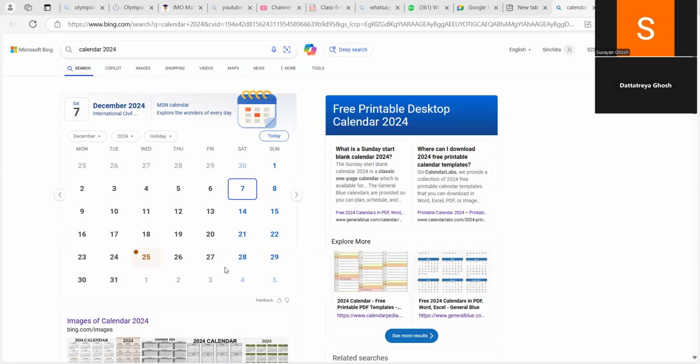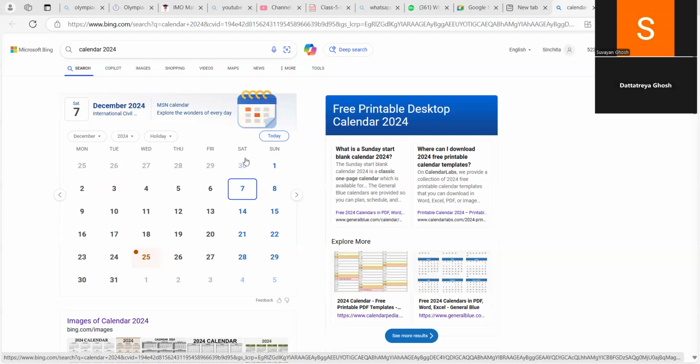Just tell me the day. Can you see the calendar? Yes, that is correct. 7 minus 7 is 0. That is 30th of November. On 30th of November, what is the day? Look at the calendar and tell me, do you know how to read the calendar? Saturday. Yes, Saturday. Obviously, 7 days before will be the same day.